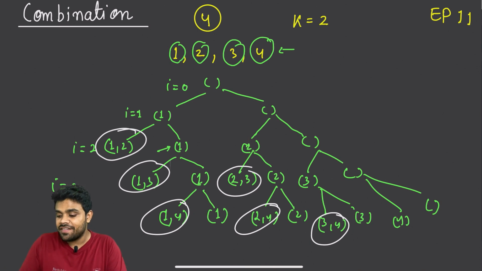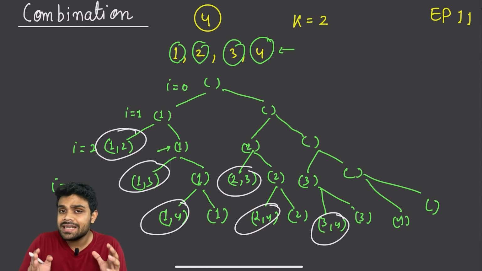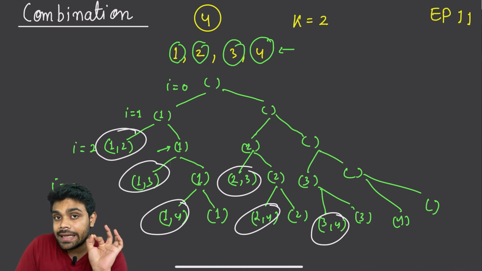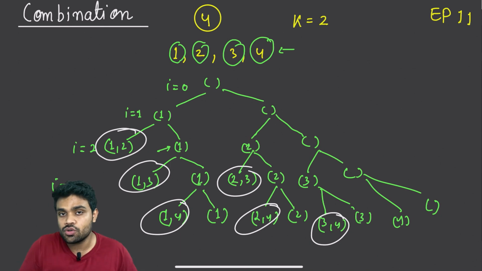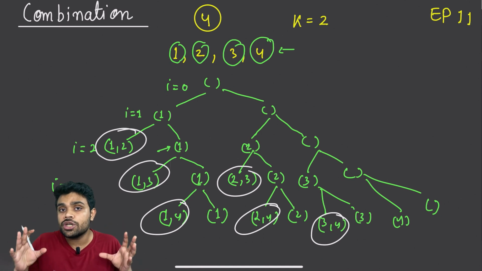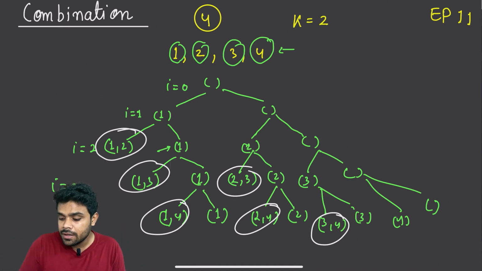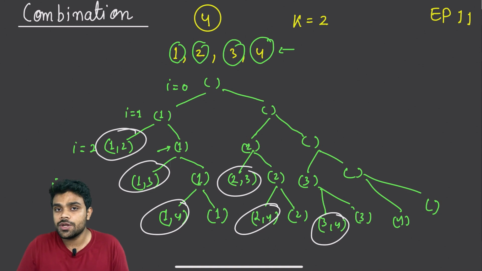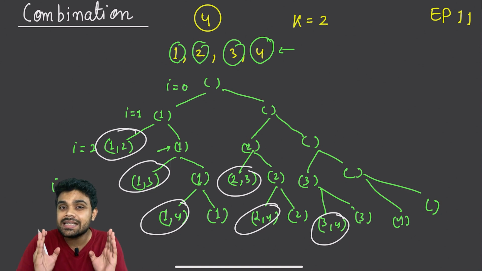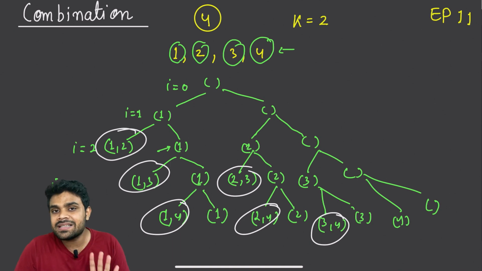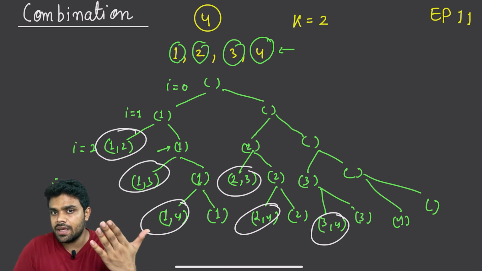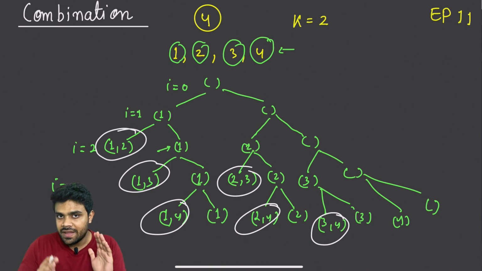So that's how I will be solving this problem. So what are going to be the base conditions here? The base condition in the subset problem was when i reaches the end, when i reaches the size of the array. That was the only stopping condition when we were generating subsets, because we were free to generate subsets of all the possible sizes. But here the base conditions are slightly going to change. So we will also consider the size of the subset as a base condition. One base condition obviously will be i, the ith element. That will remain the base condition.